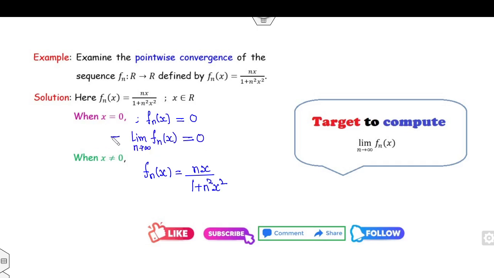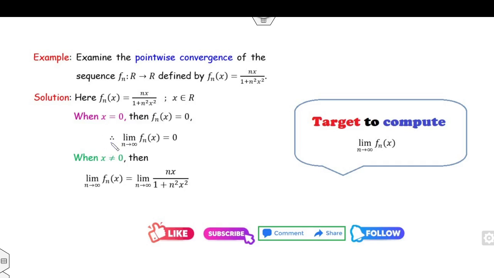I call this limit f(x). Now if x is non-zero, can you find the limit of this? Clearly it is of the form infinity over infinity, so I can apply L'Hopital's rule with respect to n. So it is x over 2nx squared. Clearly, when n approaches infinity, this limit goes to 0.